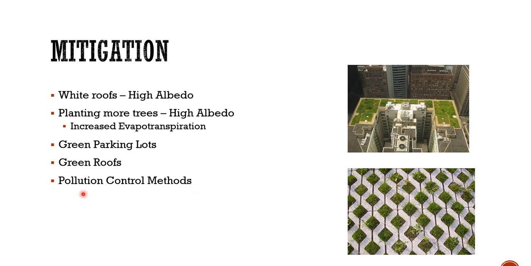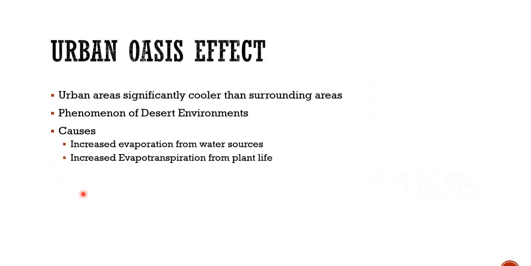And finally, pollution control methods. If you reduce the pollution, for a simple example, if you drive fewer automobiles and run fewer industries, then obviously the heat generated from all these sources will be less, and it would actually reduce the urban heat island phenomenon. So that is the significance of pollution control methods, guys. I hope this slide is also clear to you guys.